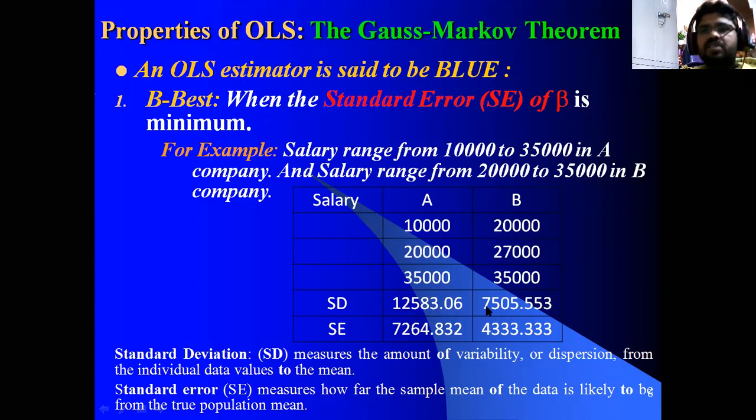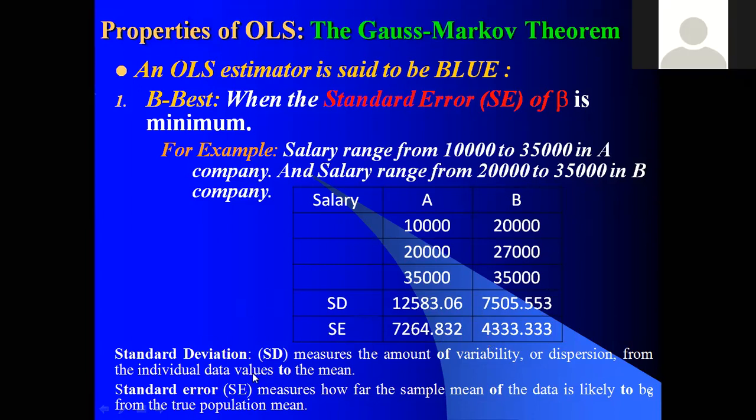So the standard deviation is very low in B company; on average, the deviation from one value to another is very small. And when it comes to the standard error, the standard error of A company is very high compared with B.